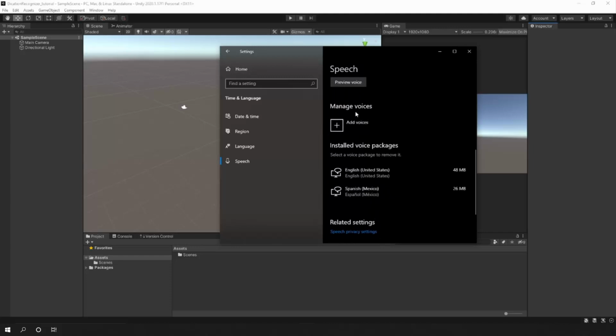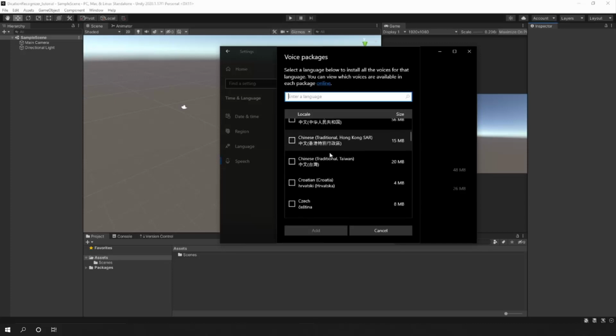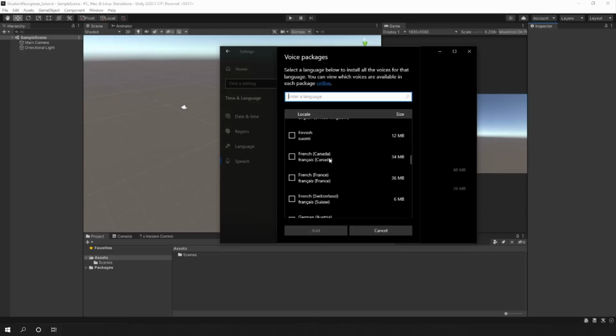But if you go to manage voices, you can add other voice packages. For example, if I click here, you will see all the options that are available. And it depends on what you're trying to achieve.